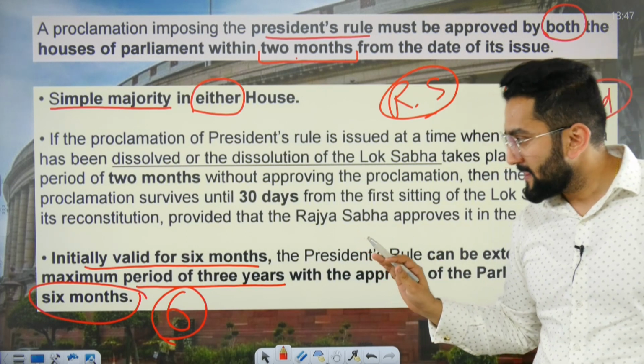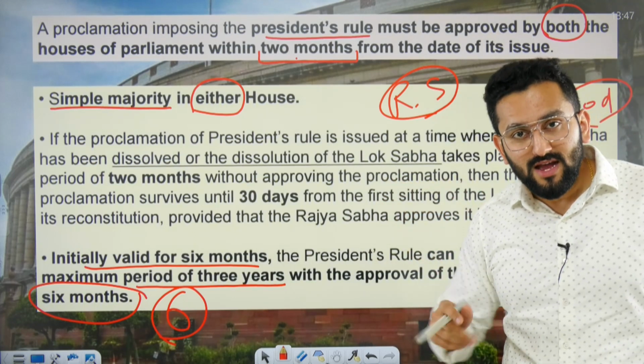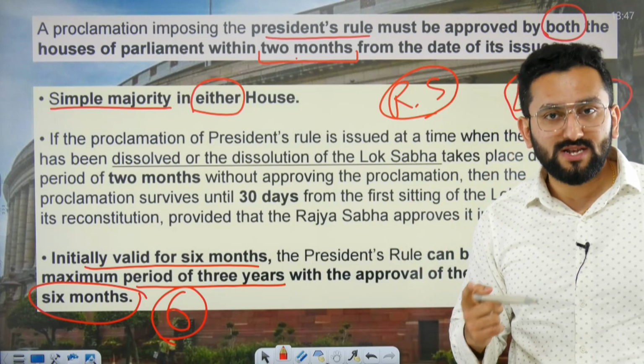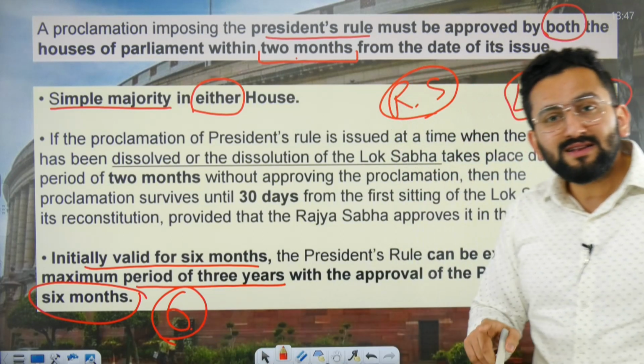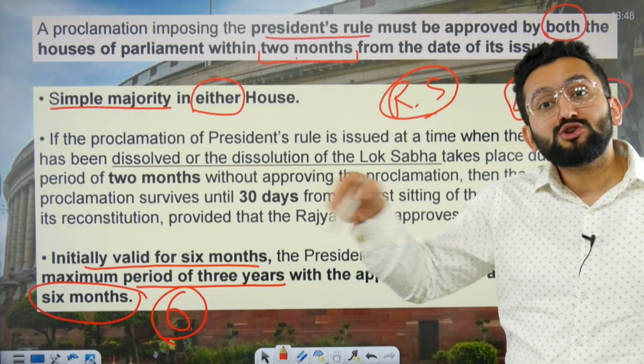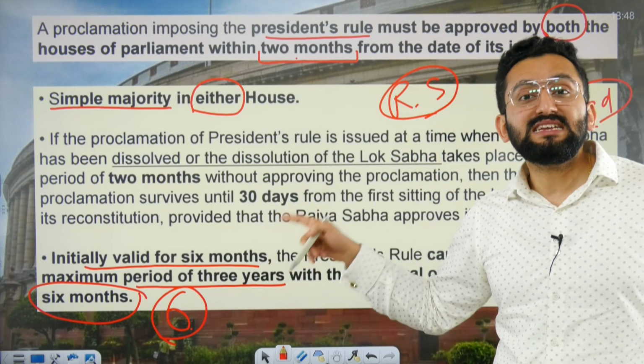Same rule is there. Now the point is extension time. In case of national emergency, we discussed 6 months extension at one time. Here also, it is 6 months extension at one time. There I told you that there is no limit mentioned, but here there is a limit, that is 3 years.